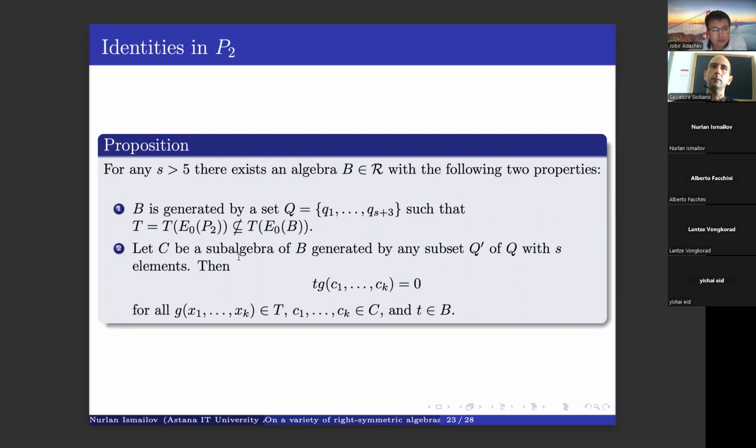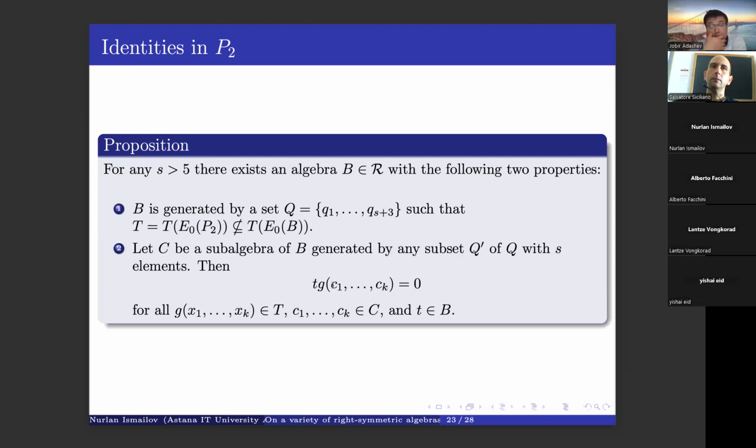Then, the second property: let C be a subalgebra of B generated by any subset Q prime of Q with s elements.